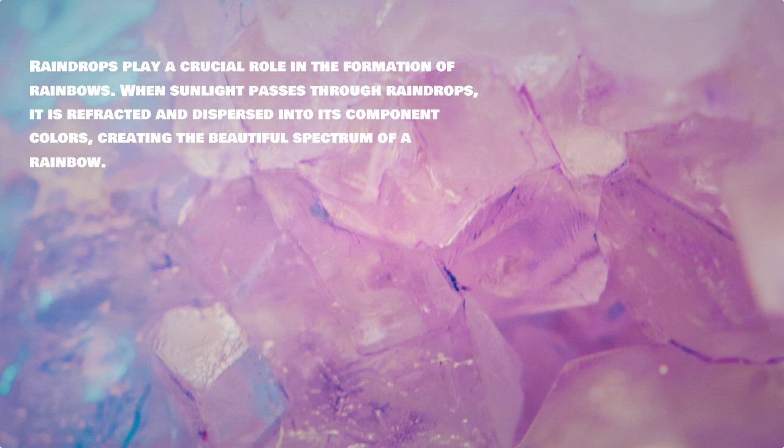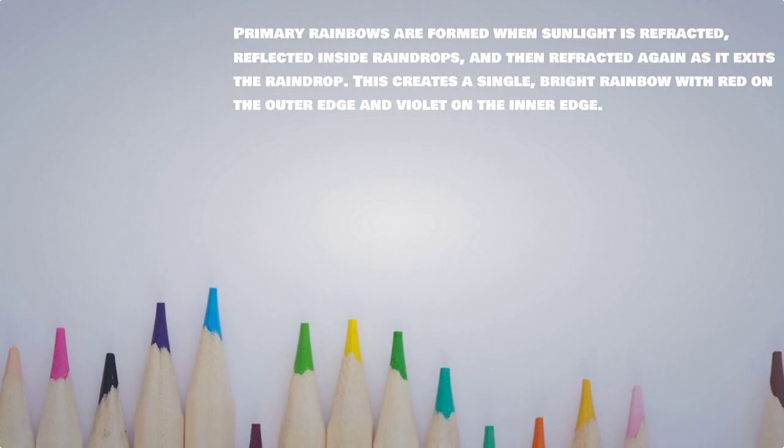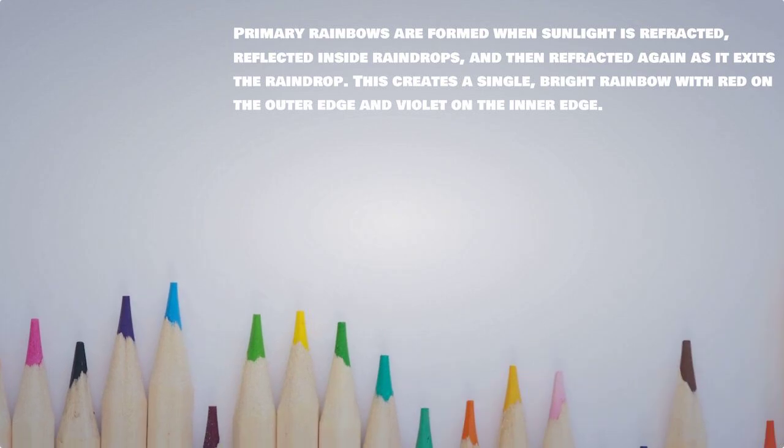When sunlight passes through raindrops, it is refracted and dispersed into its component colors, creating the beautiful spectrum of a rainbow. Primary rainbows are formed when sunlight is reflected inside raindrops, and then refracted again as it exits the raindrop. This creates a single, bright rainbow with red on the outer edge and violet on the inner edge.